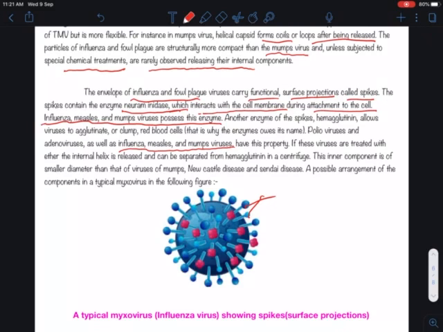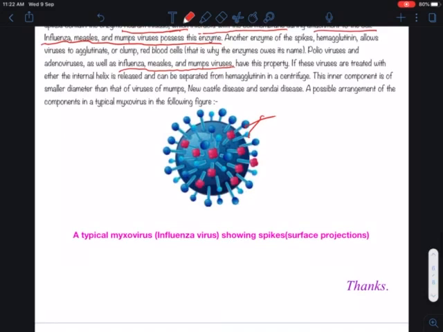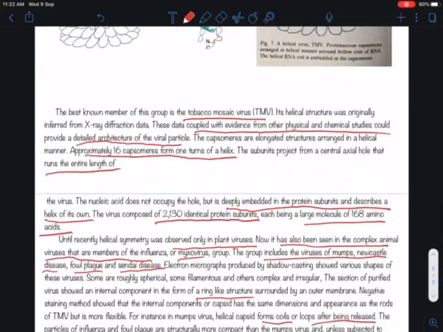If these viruses are treated with ether, the internal helix is released and it can be separated from hemagglutinin in a centrifuge. The inner component is of smaller diameter than that of the viruses of mumps, Newcastle disease and Sendai disease. A possible arrangement of the components in a typical myxovirus is shown in the following figure. This figure shows the typical structure including its components.